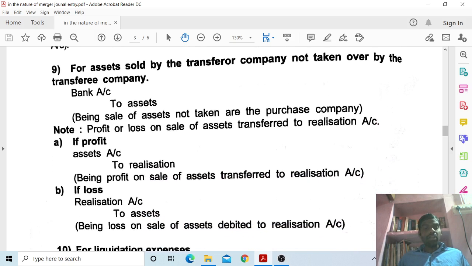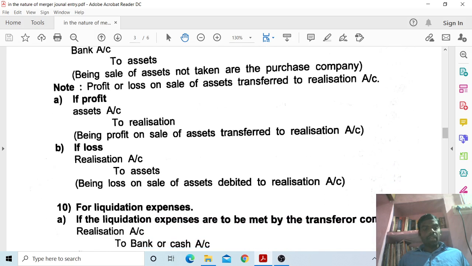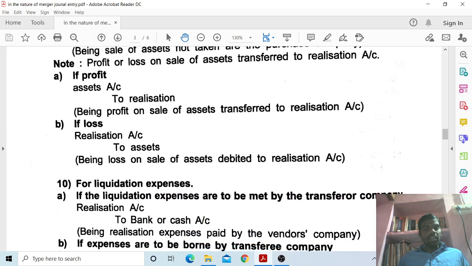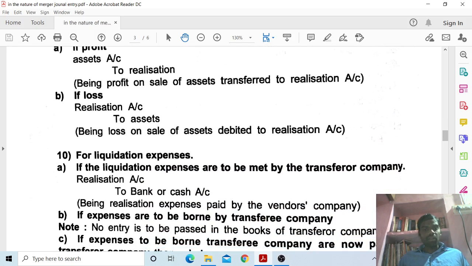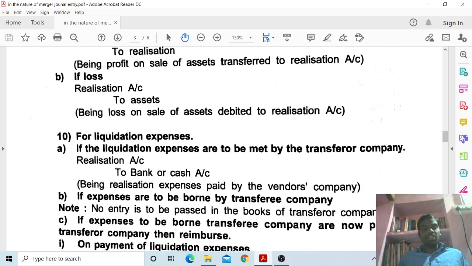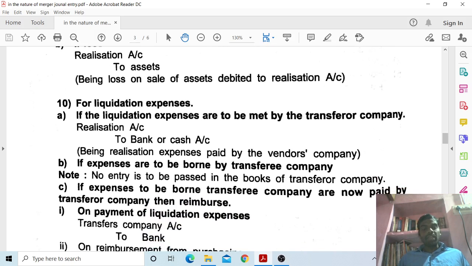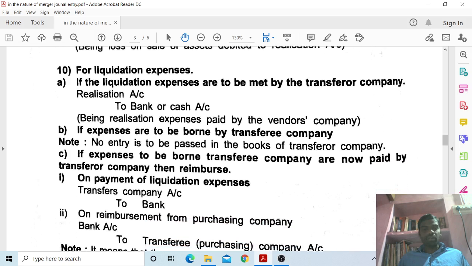Next, ninth one, for assets sold by the transferor company not taken over by the transferee company: bank account debit to assets account, being sale of assets not taken over by the purchasing company. Note: profit or loss on sale of assets is transferred to realization account. If profit, assets account debit to realization account, being profit on sale of assets transferred to realization account. If loss, realization account debit to assets account, being loss on sale of assets debited to realization account.